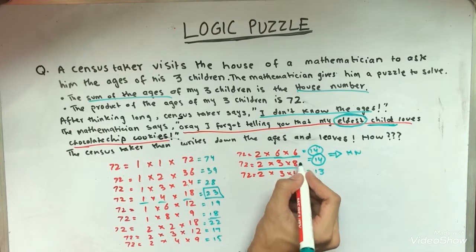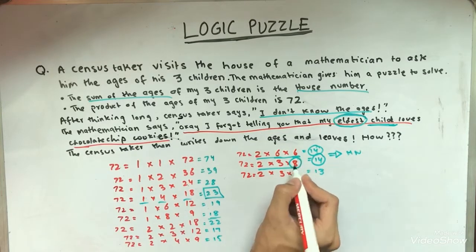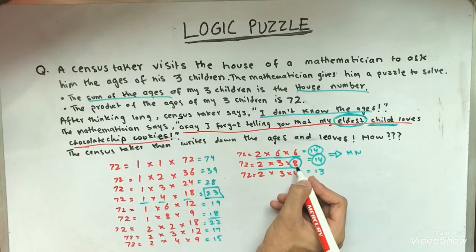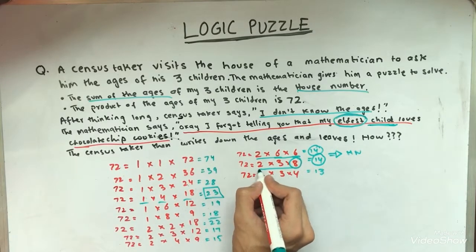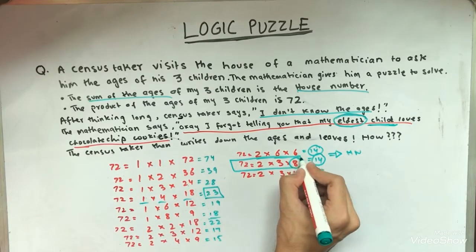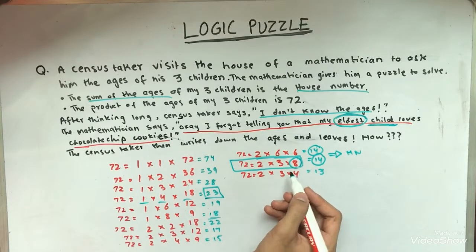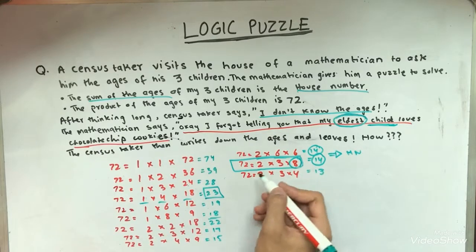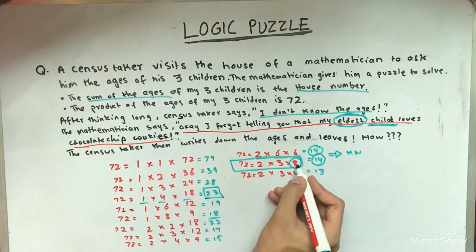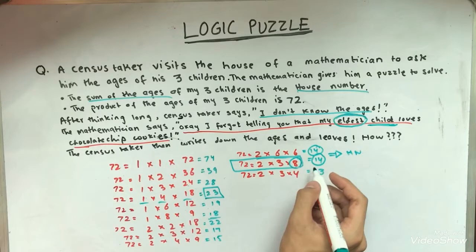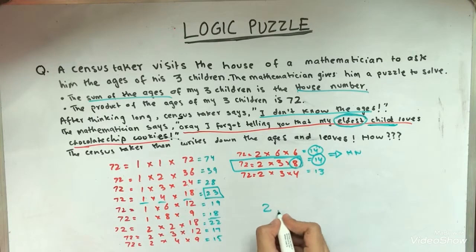In the other case, we see the child who is 8 years old is the eldest of them all, who likes the chocolate chip cookies. So it definitely has to be this combination of ages, 2, 3, and 8, because they add up to 14, they multiply up to 72, and they contain an eldest child. So the census taker writes 2, 3, and 8 and walks away.